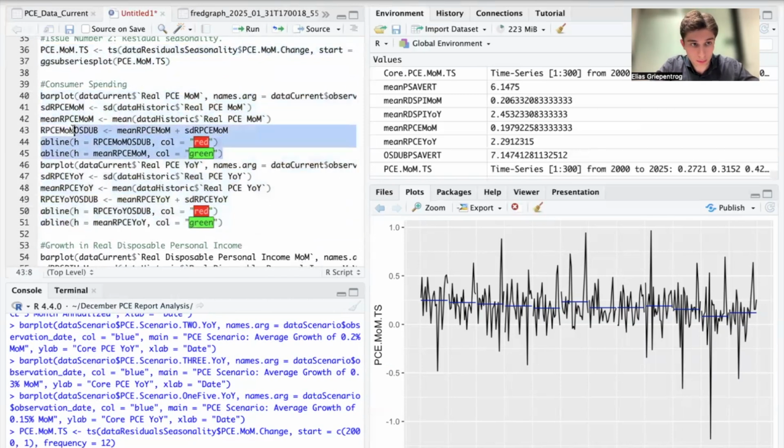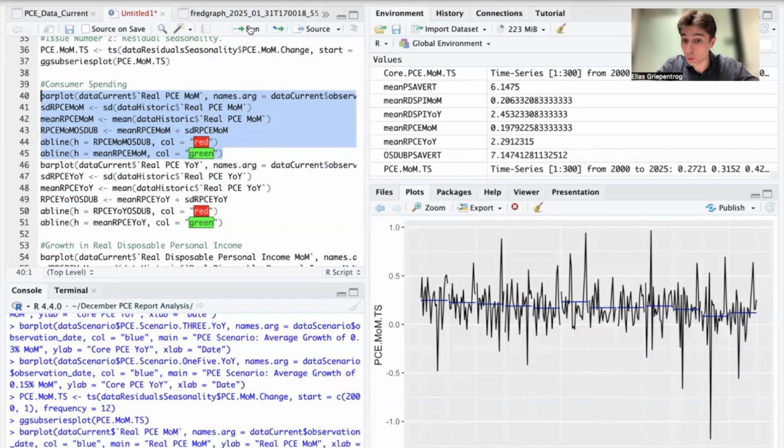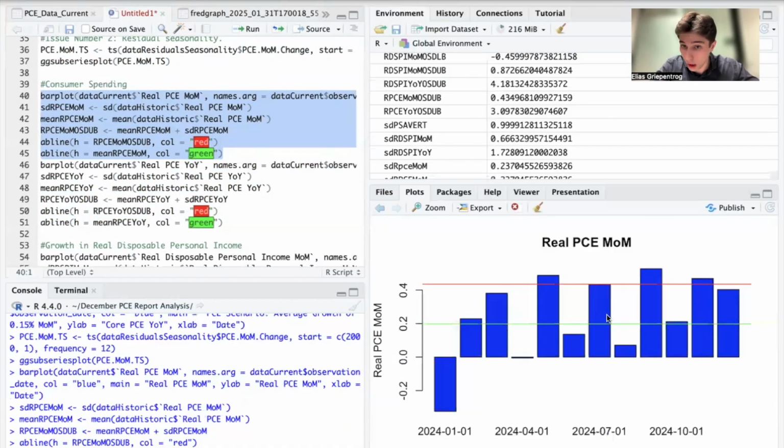Now, consumer spending, I'm going to run this code all at once. We're going to run this part first. Consumer spending remains resilient. It was strong in December, and it validates the very strong increase in consumer spending that we saw in Q4. Consumer spending has now been above the 1 standard deviation upper band from 2010 to 19 for 2 consecutive quarters. And we can see that in December, it was above the average and very close to the 1 standard deviation upper band.